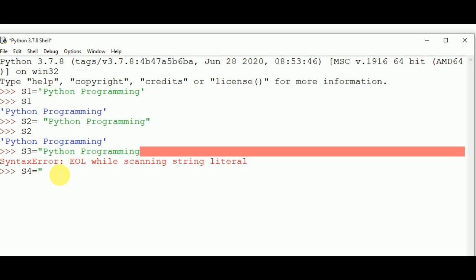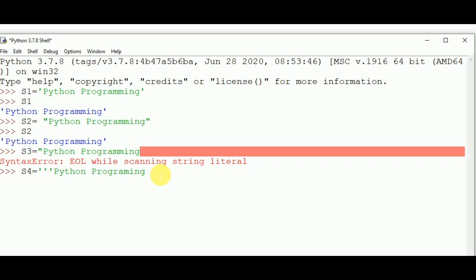Let's take an example. Here we have Python programming, with the triple quote marks, and when we press enter it contains the next line.